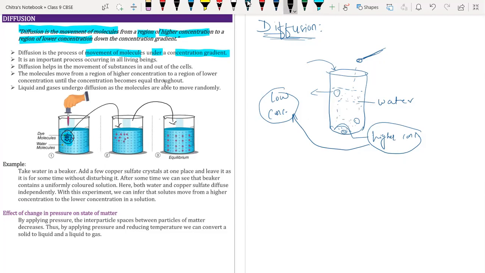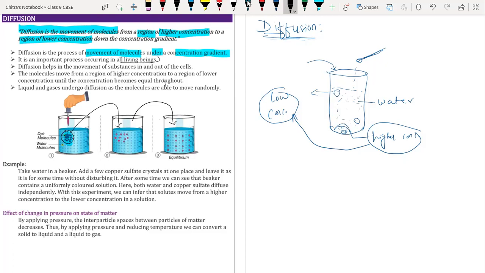So it is an important process. Diffusion is a very important process that takes place in living beings, also in our body, for the transportation of different chemical substances or nutrients.